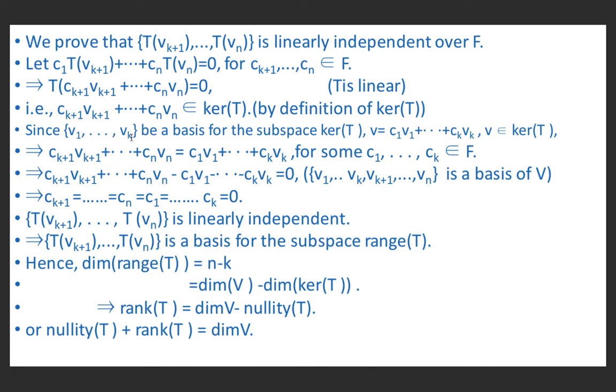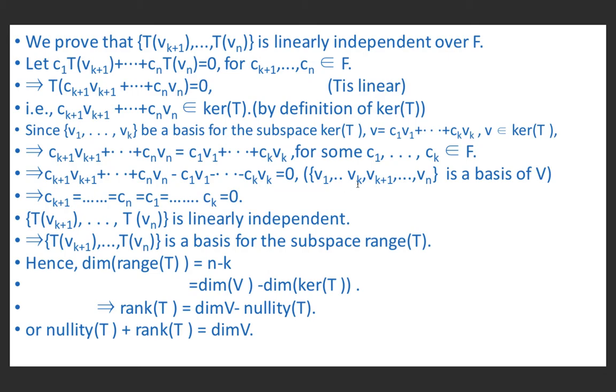Since v1, v2, ..., vk is a basis for the subspace kernel T, therefore any v can be expressed as a linear combination of v1, v2, ..., vk, meaning v equals c1 v1 plus c2 v2 plus ... plus ck vk, for v belonging to kernel of T. So from here we can write c(k plus 1) v(k plus 1) plus ... plus cn vn equals c1 v1 plus ... plus ck vk, because this element belongs to kernel of T, for some c1, c2, ..., ck belonging to F. And this implies, if we shift this to the right hand side, c(k plus 1) v(k plus 1) plus ... plus cn vn minus c1 v1 minus ... minus ck vk equals 0.